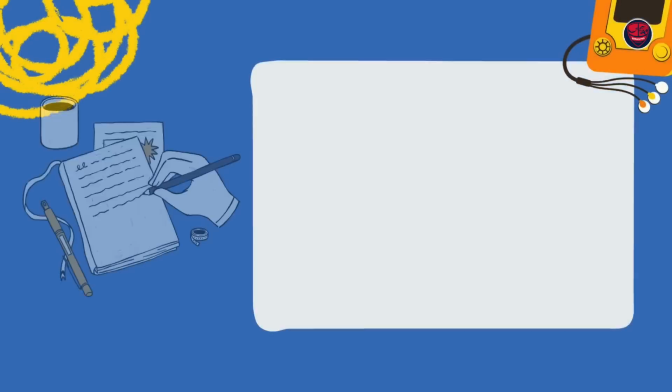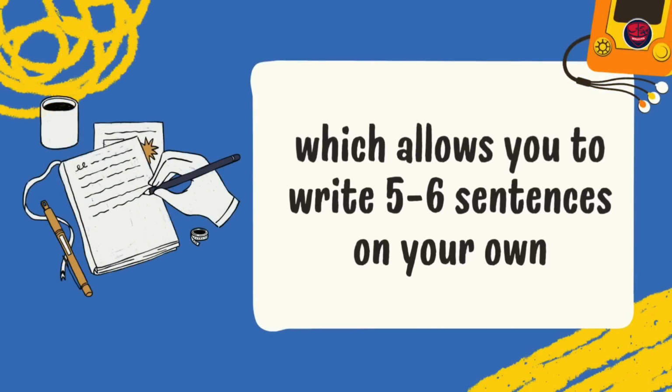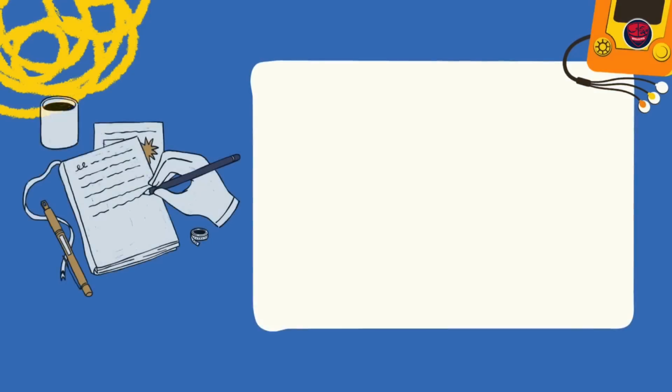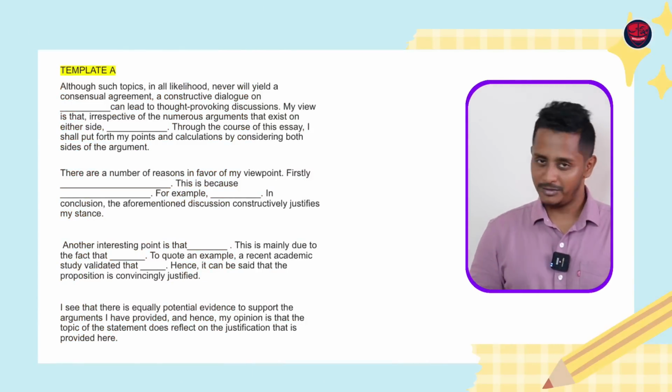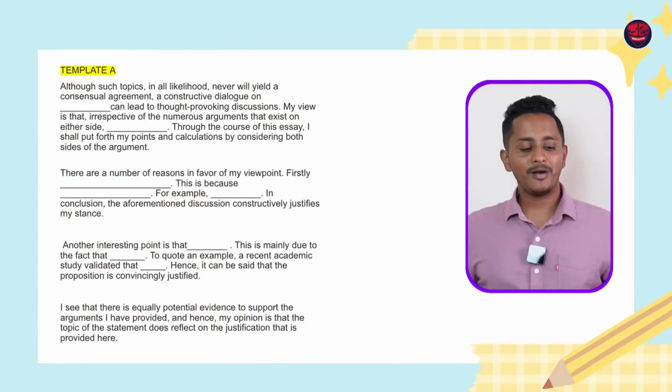So choose it carefully. Choose the one which allows you to write 5 or 6 sentences on your own with a mixture of simple, compound and complex sentences. It should have a structure: intro, body 1, body 2, conclusion. And body 1 and body 2, 3 sentences. And some sentences big, some sentences small. You got to have a mixture of all these things. So these are the templates that I've shown previously. Pretty much working. You don't have to worry.